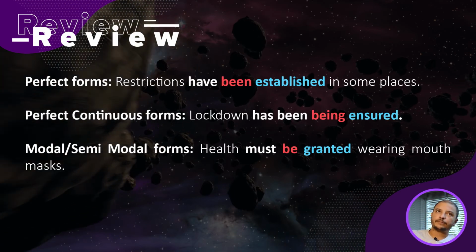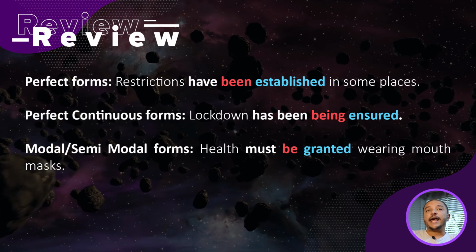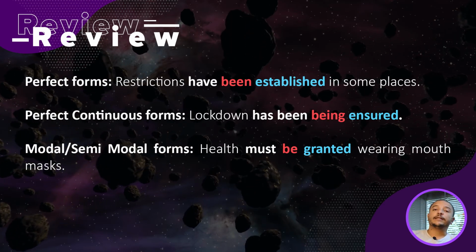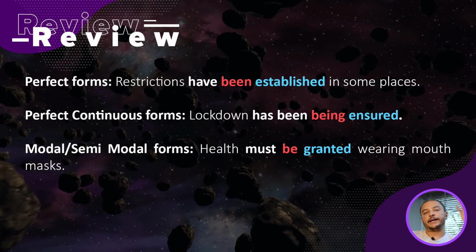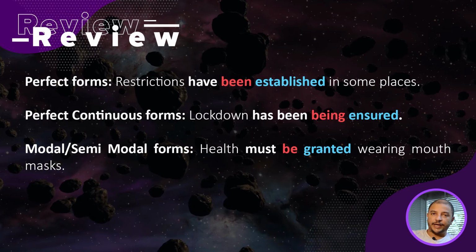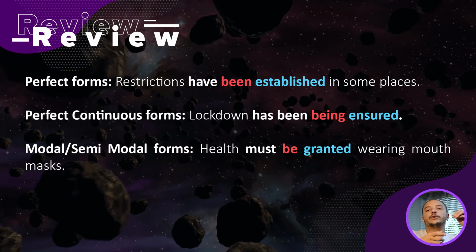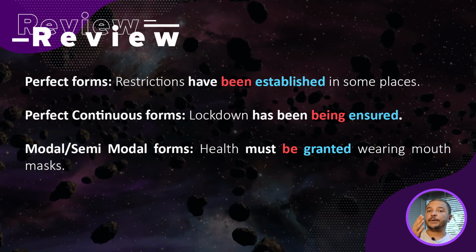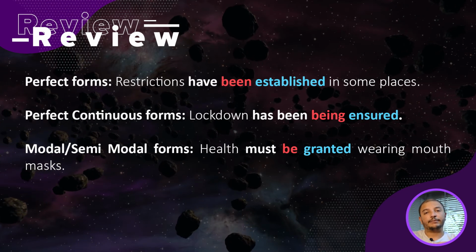Okay? Perfect forms, we have: restrictions have been established in some places, okay? So in this case, we have a present perfect. Present perfect, we are going to respect the verb have or has, and the verb in the past participle. This verb in the past participle is going to be the verb to be of the passive voice. So that's why we have been. And the past participle of the main verb, which is established.